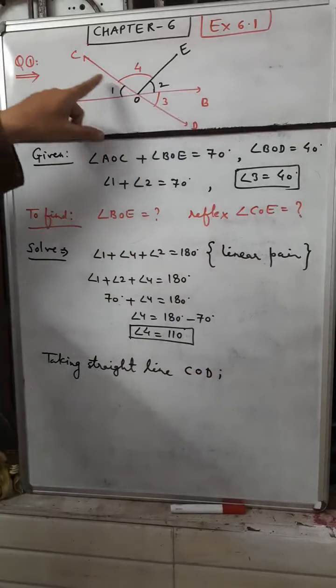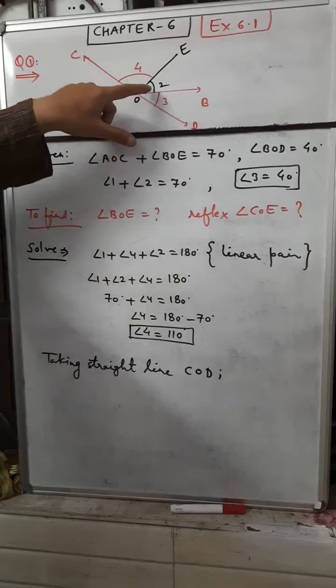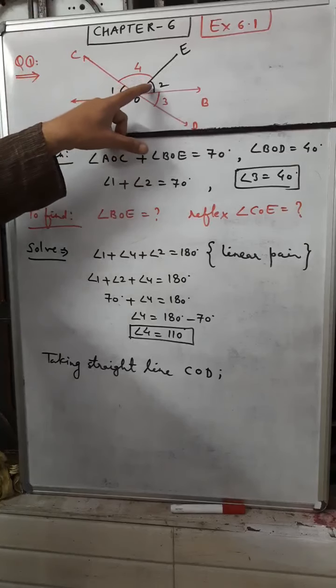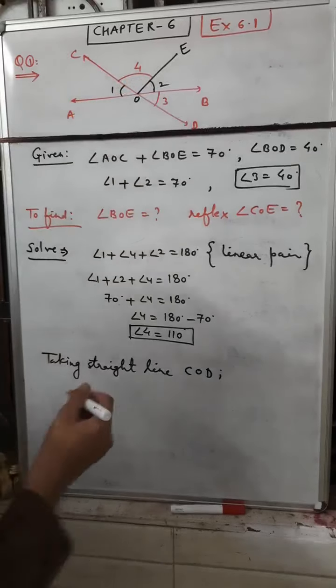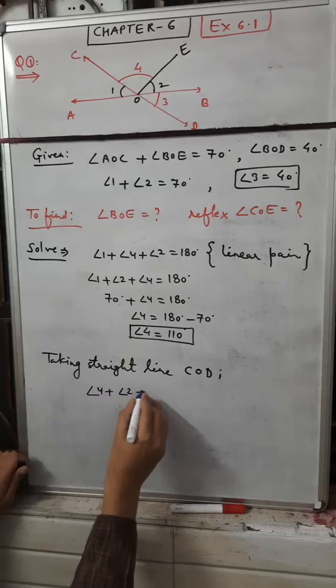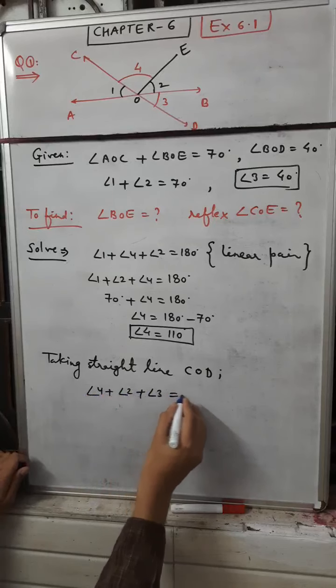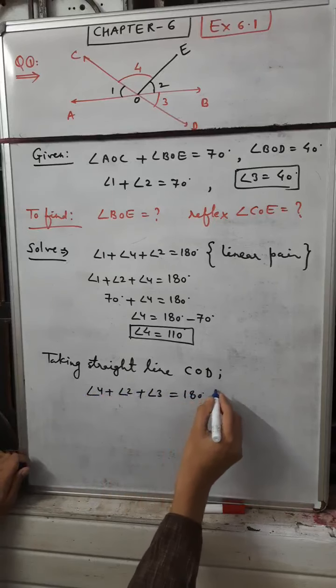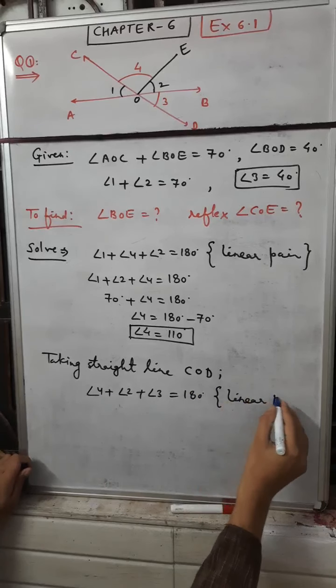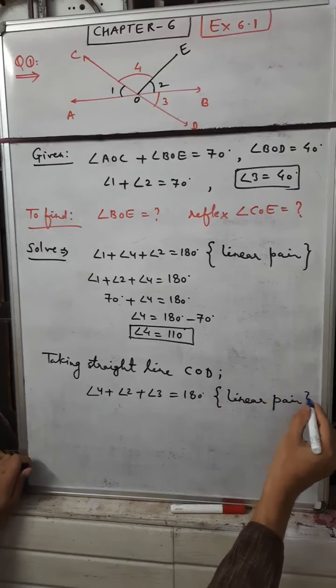We have three angles formed on this straight line: angle 4 plus angle 2 plus angle 3 is equal to 180 degrees. What is the reason behind it? Linear pair of angles.